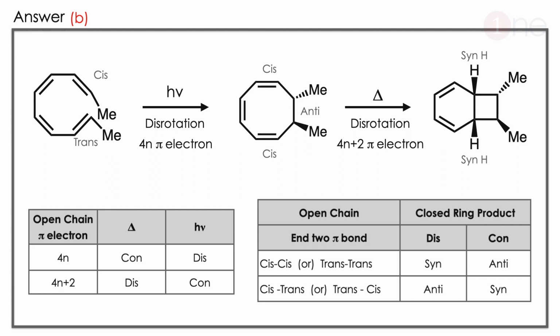The below table can help you to understand the reaction much better. So you have to memorize these two tables. The two tables normally tell you whether it is 4n or 4n plus 2 pi electrons, and you have to guess thermal or light. Similarly, the second table helps to find the product: whether it is disrotation or conrotation, and you have to guess syn or anti. So you have to guess from there and convert it into here.